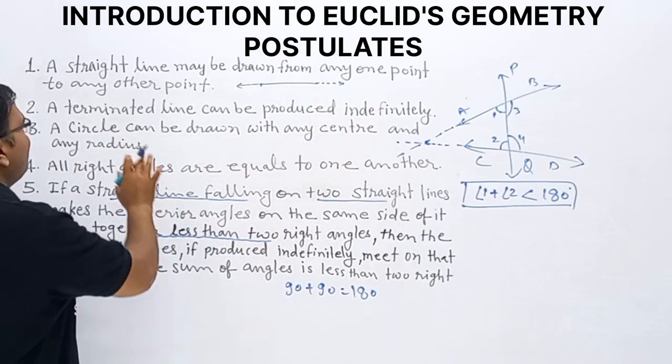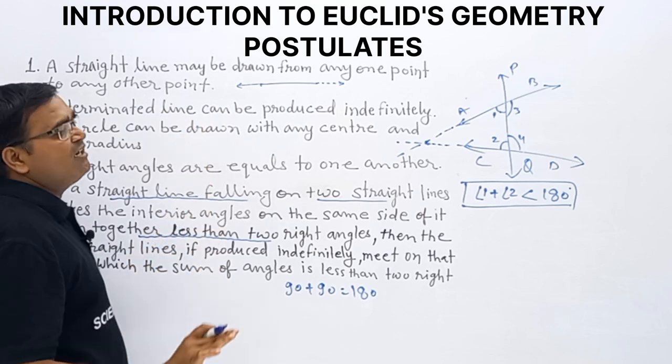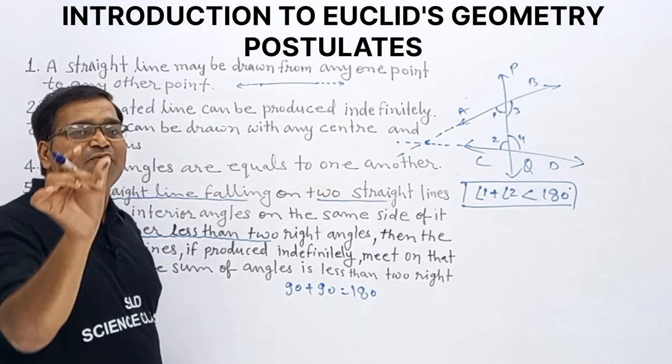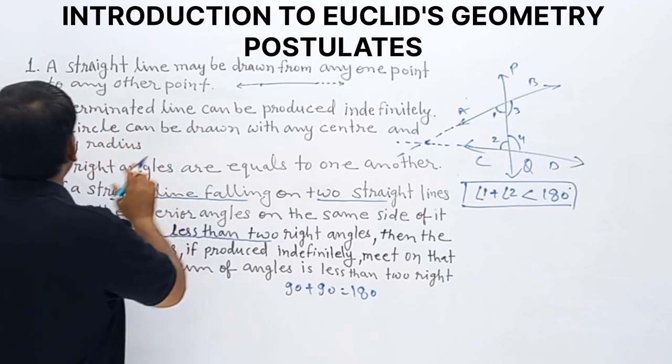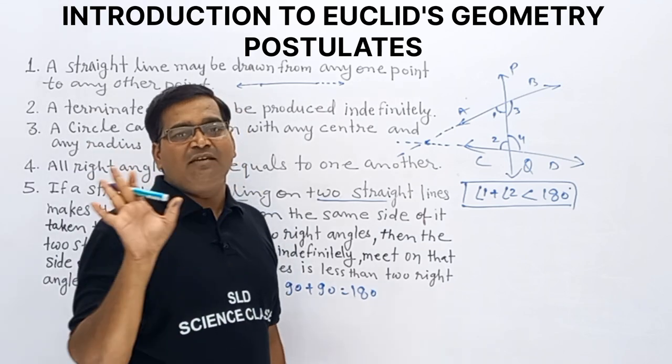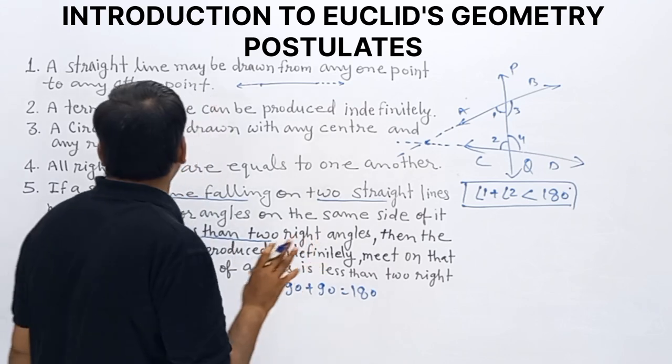Clear? Now the next one: a circle can be drawn with any radius or center. With different radii, we get different circles. Clear? Now, all right angles are equal to 90 degrees. This is the fourth postulate.